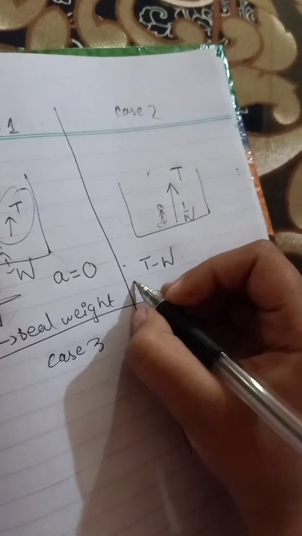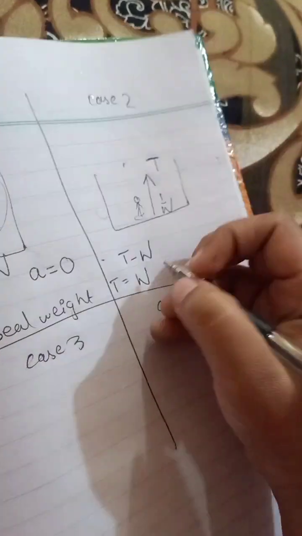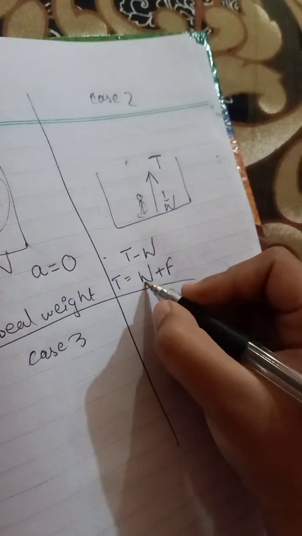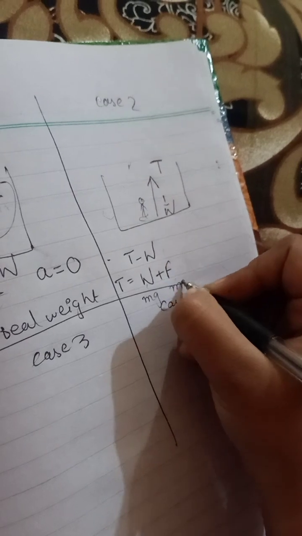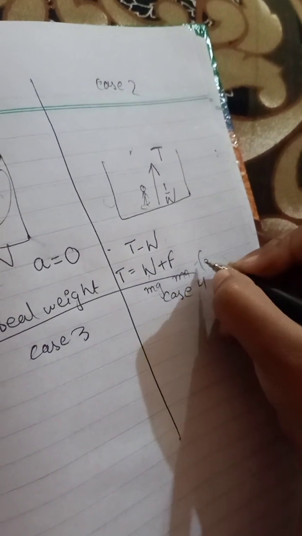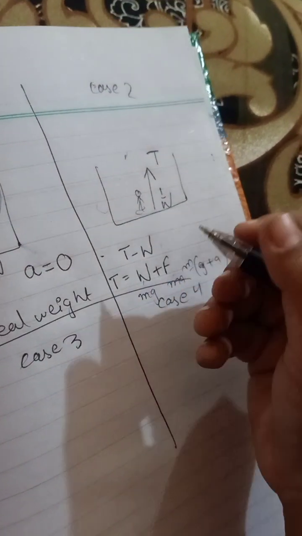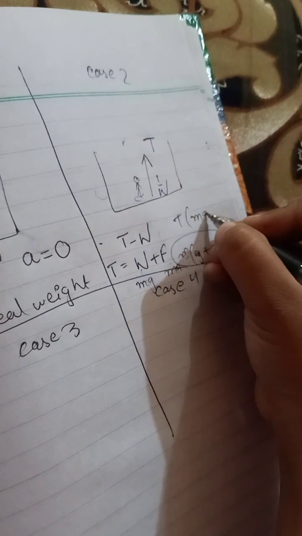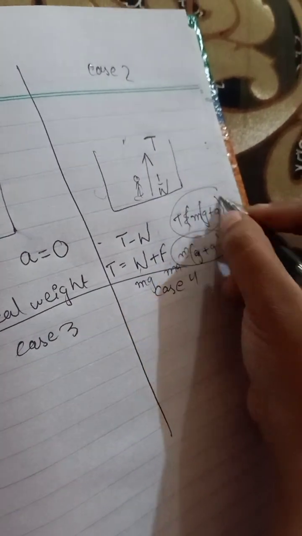And if we talk about tension, so you guys all know weight is basically having the upward force too. So we can say that W plus F. As you guys all know, if we talk about W, we have the mg formula, and if we talk about F, we have ma. So m will be common, and g plus a will be there, which means the apparent weight formula: we have one apparent weight formula, which is m(g plus a). This is the apparent weight formula.